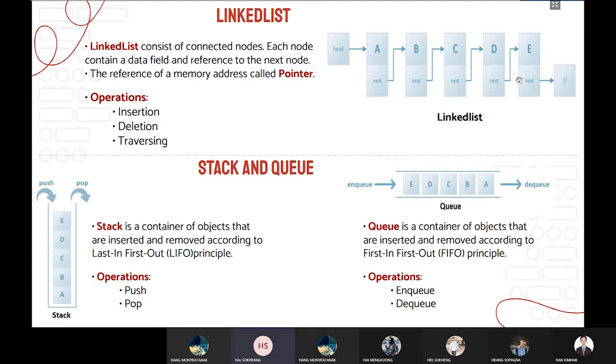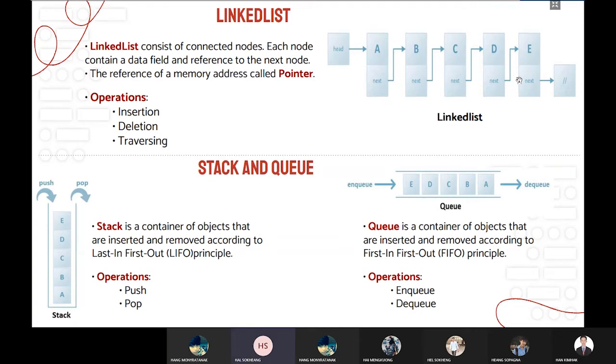and traversing. Next, we have stack and queue. A stack is a container of objects that are inserted and removed according to LIFO. That means last in, first out. For example, like the table on the left, we add the data A, B, C, and D. If we want to delete or remove data, we need to remove the last insert. That means the data E. And we use the operation push to insert and pop to delete.